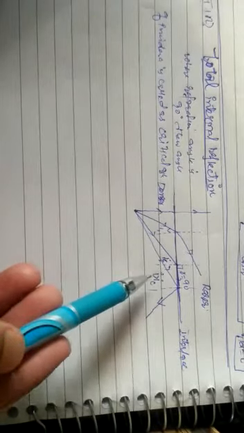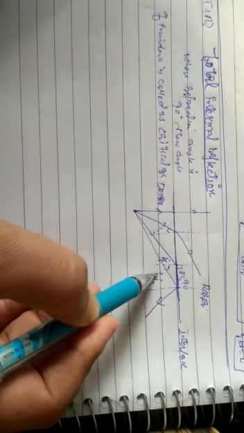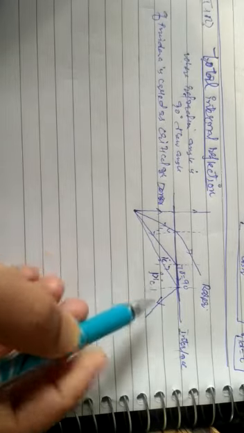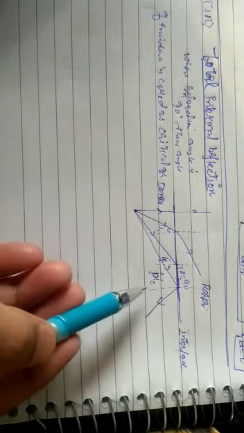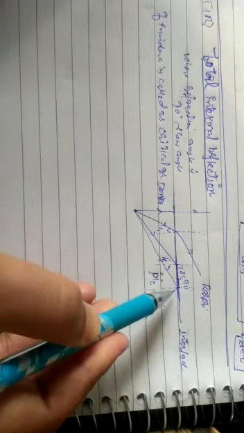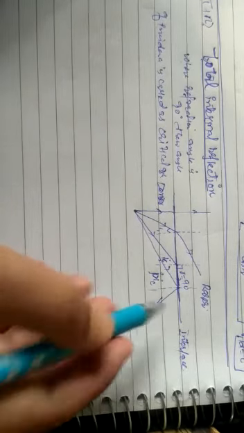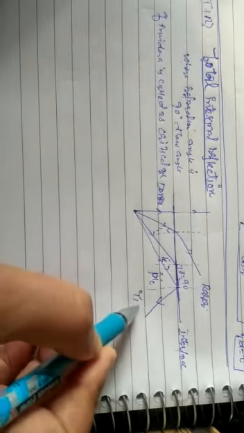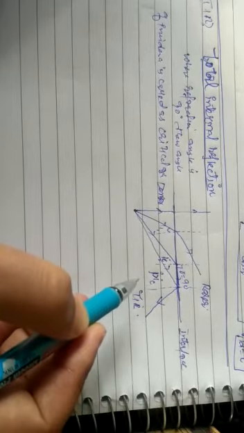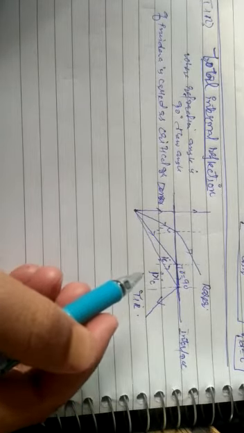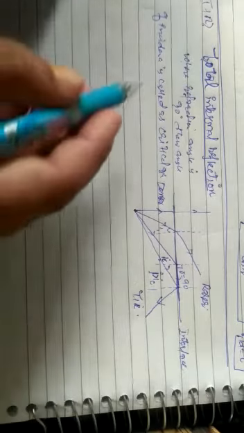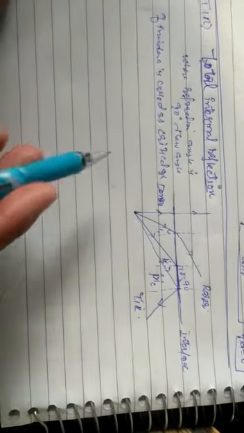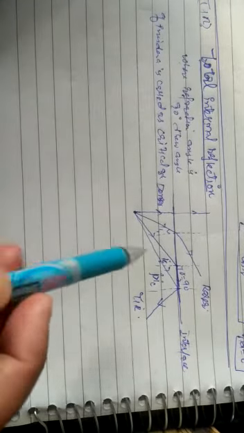Now, if you increase the angle of incidence, I have placed it here at I. Now I is greater than IC, where IC was the critical angle. Once you increase the angle of incidence beyond the critical angle, the ray will come back into the denser medium from which it is incident, and this phenomenon is known as TIR. The phenomenon in which a ray of light comes back into the denser medium is known as TIR. Simply, I'm explaining what TIR is.